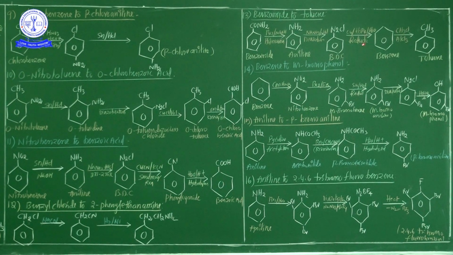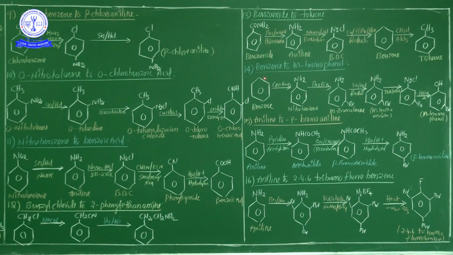From the NEET point of view, how they are asking the question: benzamide gives rise to A, gives rise to B, gives rise to C, gives rise to D. D is toluene. So what are A, B, C? Aniline, benzene diazonium chloride and finally benzene. Okay? This is the 13th, benzamide to toluene.